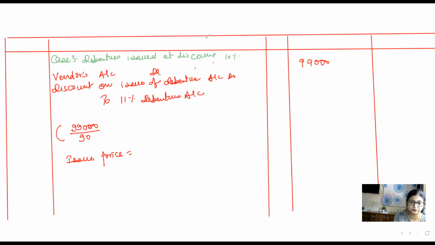Face value of the debenture is rupees 100 and you have given 10% discount. The 10% discount is rupees 10, that is 10% of rupees 100. So your issue price is rupees 90.